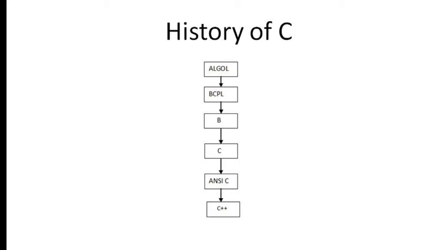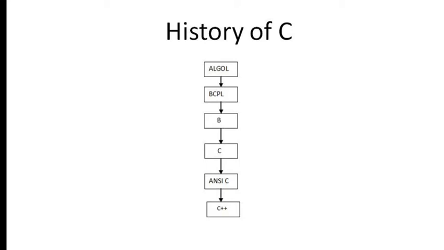Then Martin Richards found out how to develop this structured programming language in 1967 and named it BCPL, meaning Basic Combined Programming Language. Next, Ken Thompson added some lines to this BCPL and called it B in 1970. Later, Dennis Ritchie developed C in 1972, which has inherited many concepts from Algol, BCPL and B, with the introduction